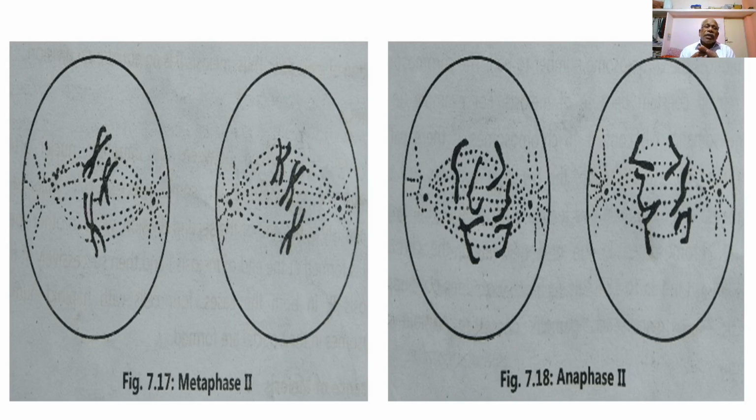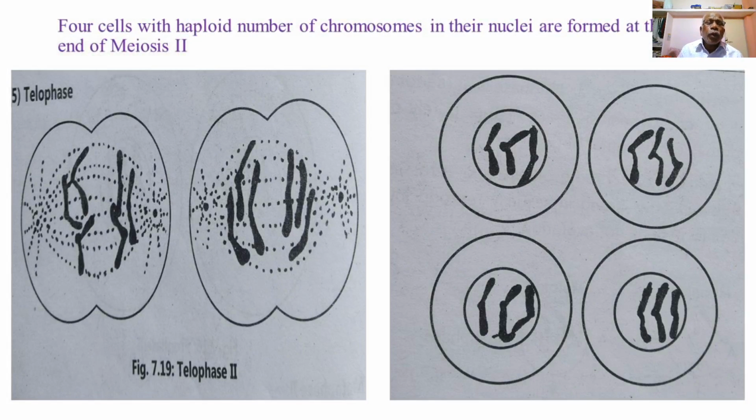So in both the cells, in metaphase second or in anaphase second, you can see the arrangement of the chromosomes at the equatorial plane, attachment of the spindle fibers, and during anaphase, the chromatids of the chromosome are pulled to the opposite ends of the cell. So these are the activities occurring during metaphase second and anaphase second as shown in the figure. Then telophase second.